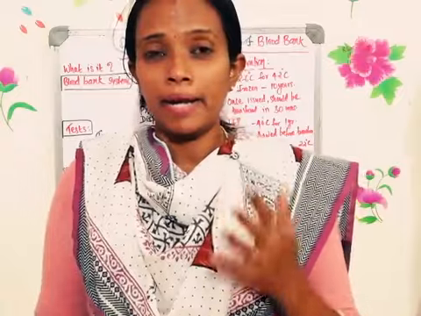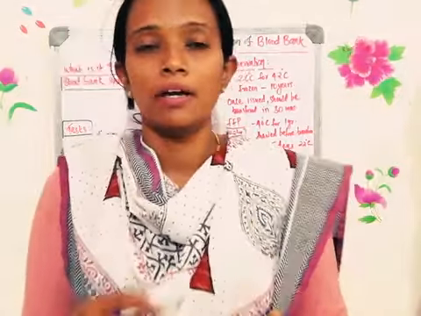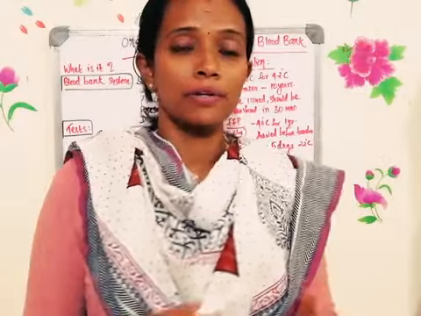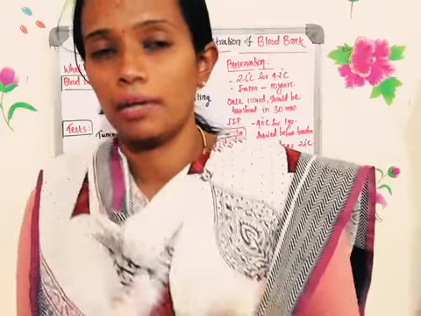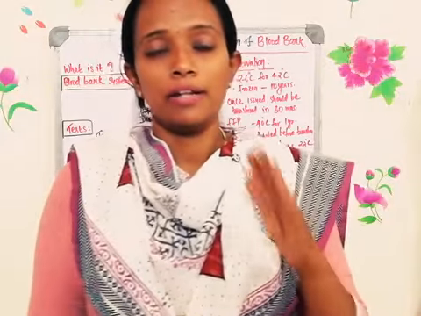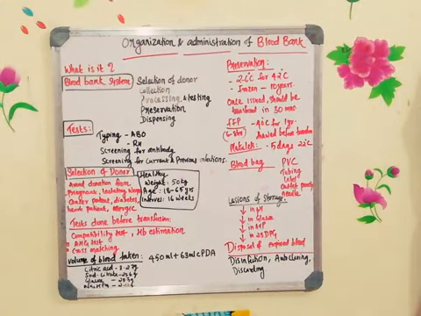Two different types of blood typing will be done. One is ABO blood typing, wherein they will get to know whether the blood group is A, B, AB or O, and also they will do RH typing. What is RH typing? Wherein you will get to know whether the blood is RH positive or RH negative. So once after doing the ABO blood typing and RH blood typing, they will have a very good idea about the type of the blood.